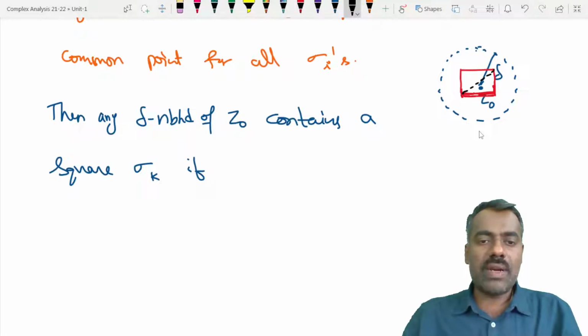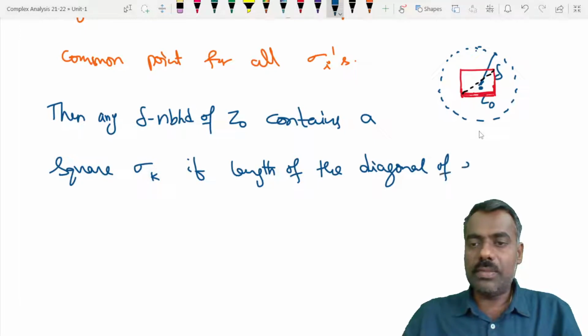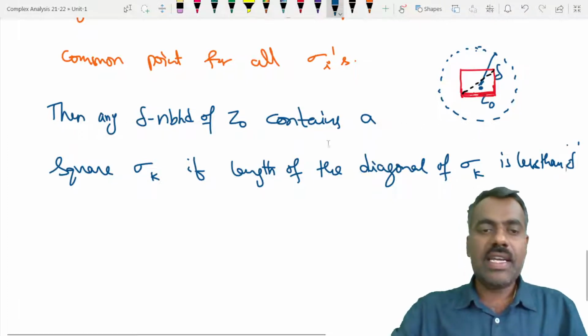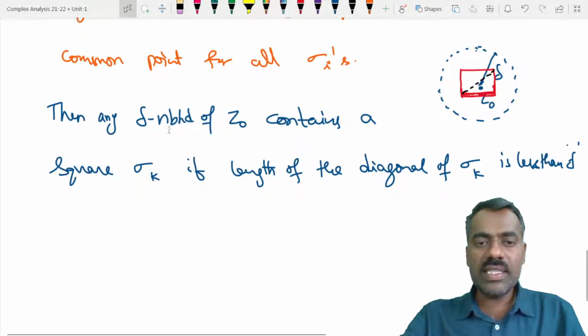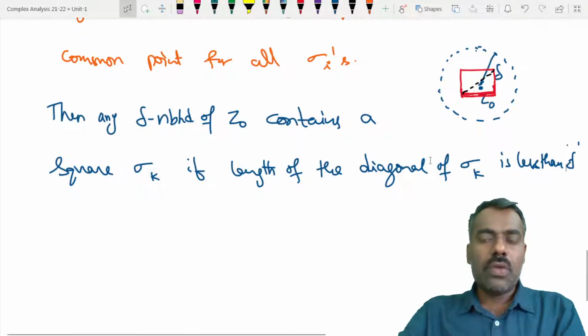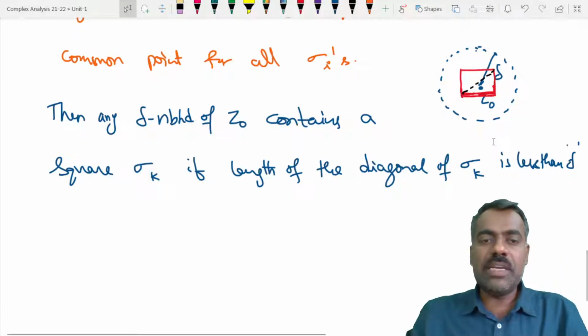Contains a square sigma k if the length of the diagonal of sigma k is less than delta. So if it is less than delta, then it is there, right? Therefore, if you take any delta neighborhood of z naught, then we can find a smaller square sigma k which is contained in that. Okay, therefore it contains infinitely many.